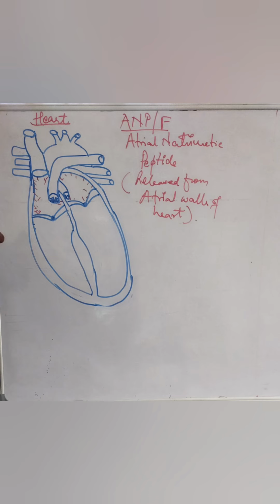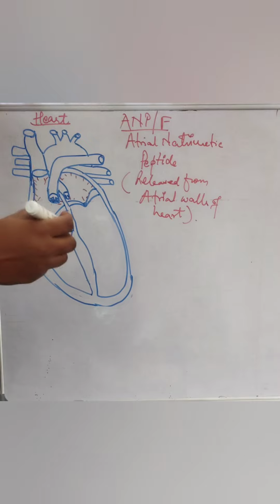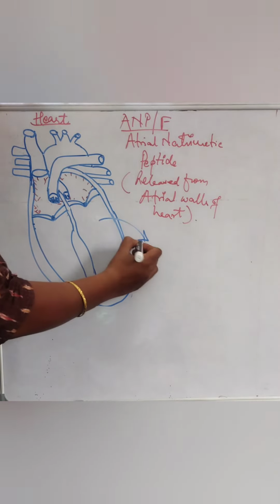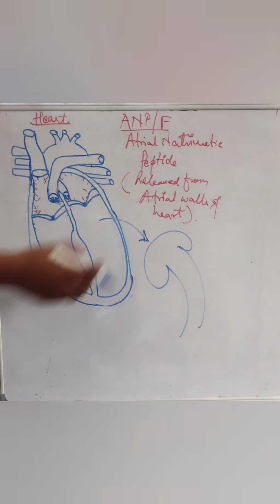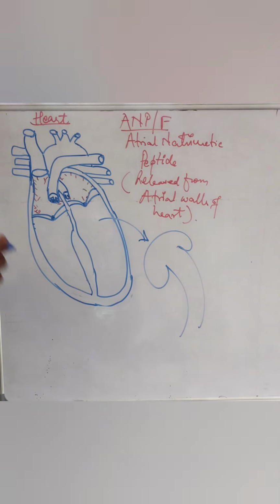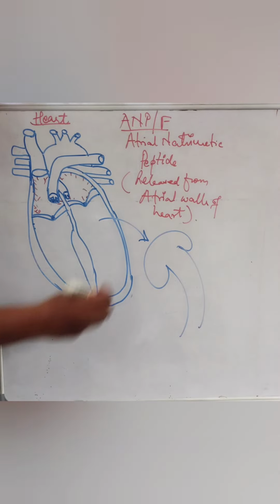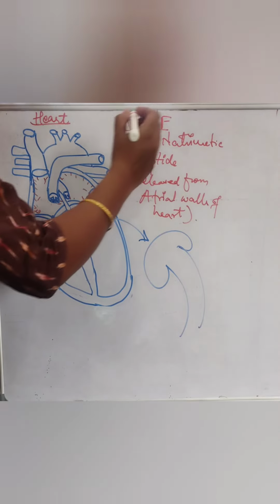The peculiar thing about ANF is that it also has a direct effect on the kidneys. How it happens, I'll give you an example.